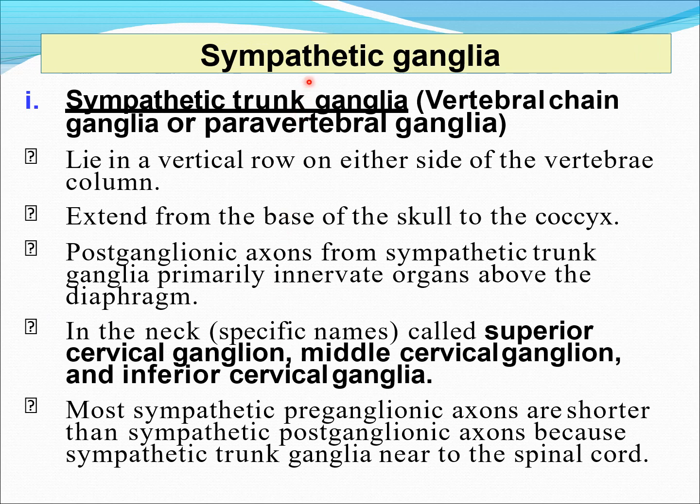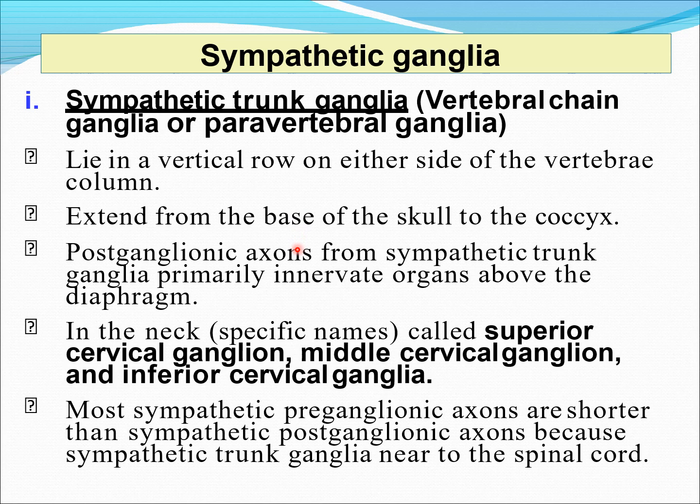About sympathetic ganglia, a little detail. First, about vertebral chain ganglia, paravertebral chain ganglia, or sympathetic trunk ganglia. They lie in a vertical row on either side of the vertebral column. They are seen on each side of the vertebral column. That is why they are called the vertebral chain ganglia or paravertebral chain ganglia. It extends from the base of the skull to the coccyx.